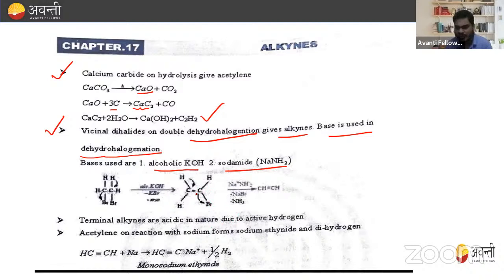Then the formation of what takes place? That is a double bond. And again, when we treat this with the same reagent, that is NaNH2, then the formation of ethylene or acetylene takes place. Okay, right.